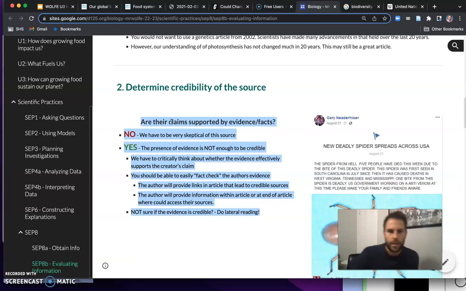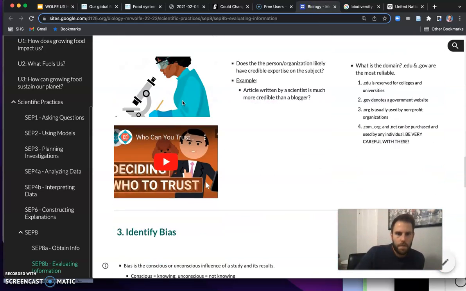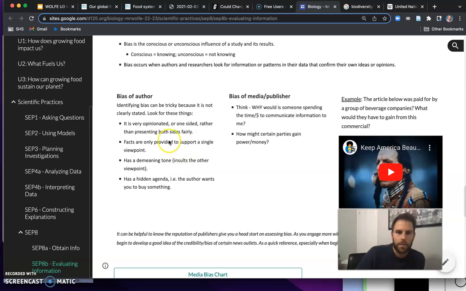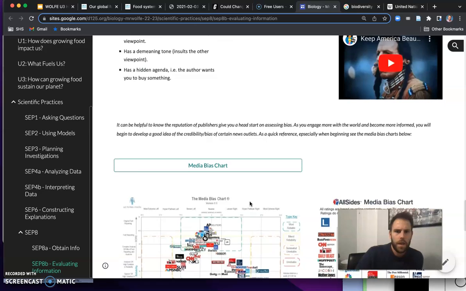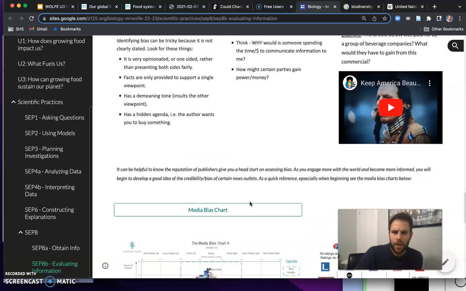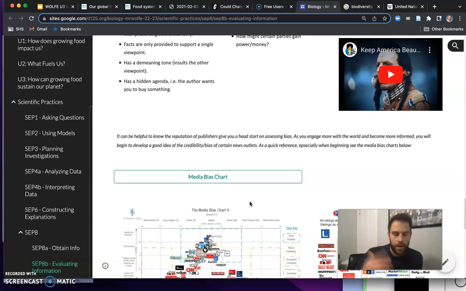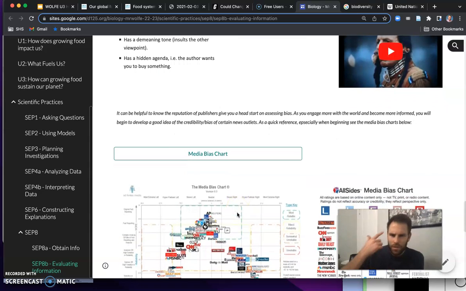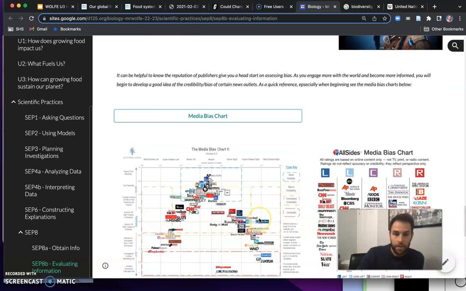All right, on the website, if we scroll down here and go to identify bias, right? We talked about this yesterday, this ad. Interesting. It was by beverage companies instead of the EPA. If you read an article and you're like, oh, it's from this source, let's say it's from CNN or the Wall Street Journal or Pod Save America, whatever it is, you might be like, well, is that a credible source? I'm not as familiar with these things, Dr. Wolf, or I don't know which way they lean politically, all right? That's okay. You will get the hang of these things as you just engage in the world and information.